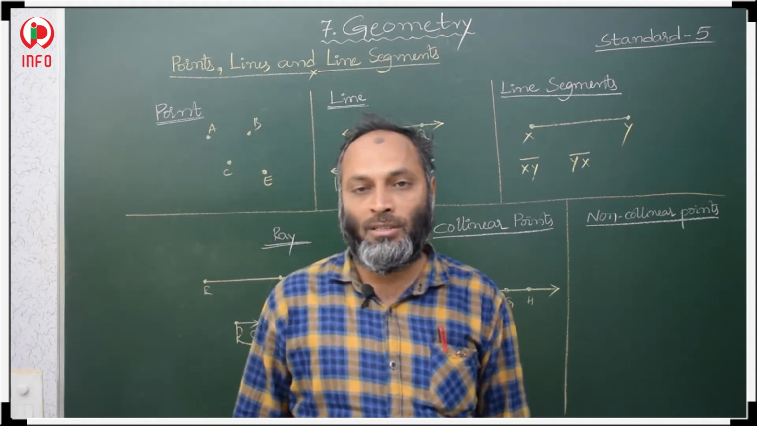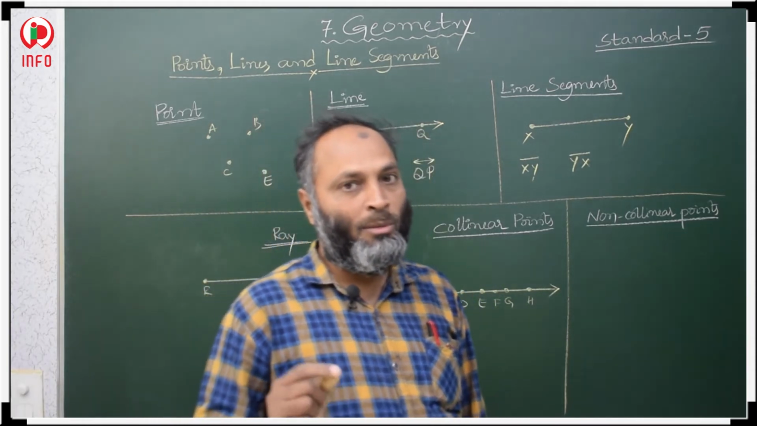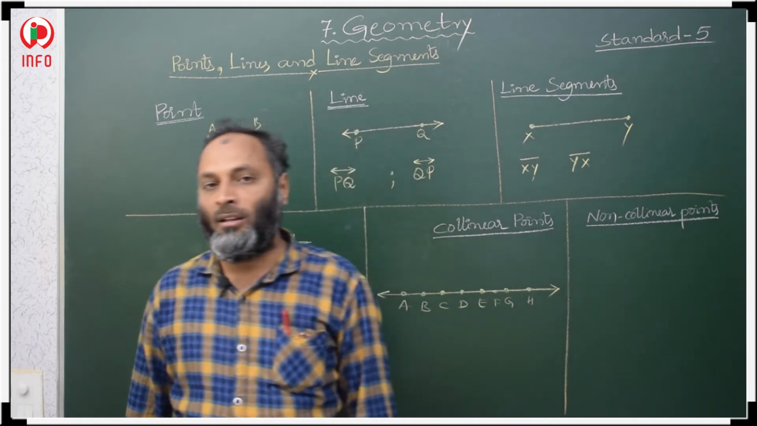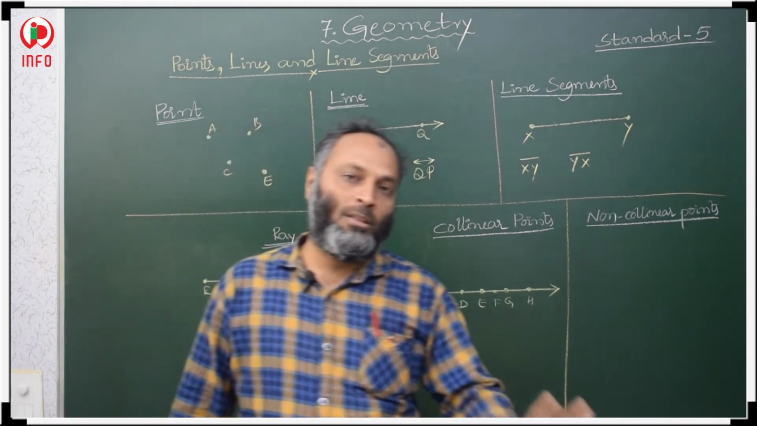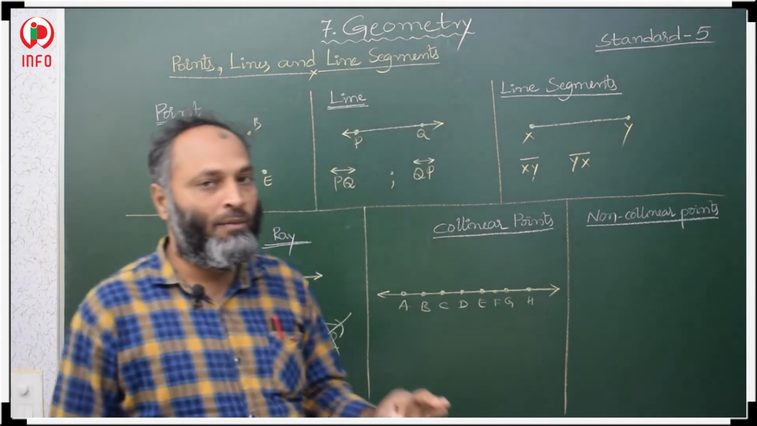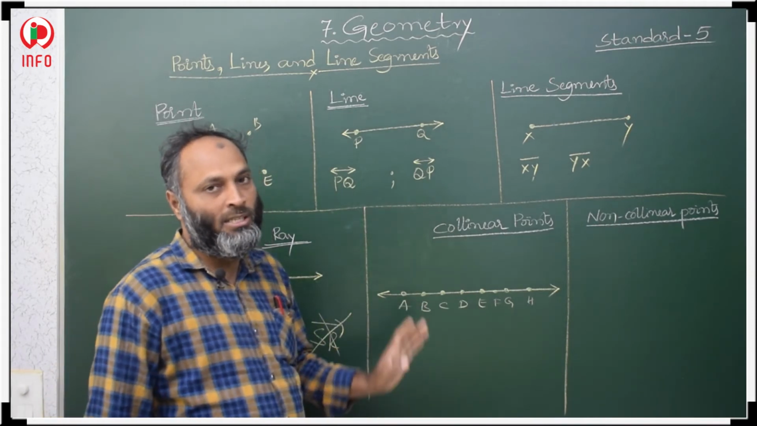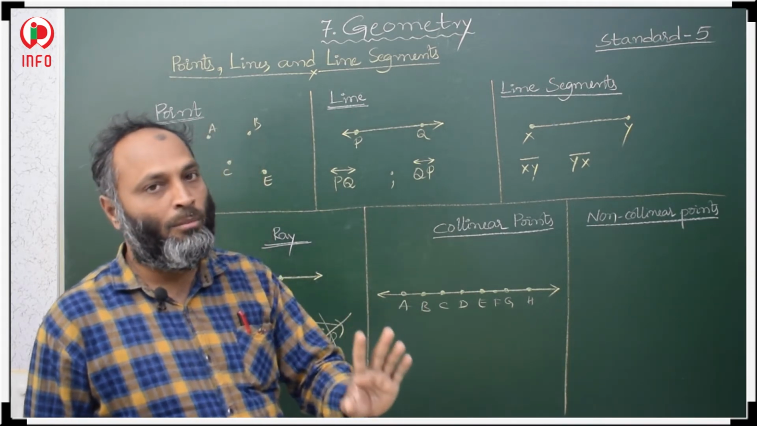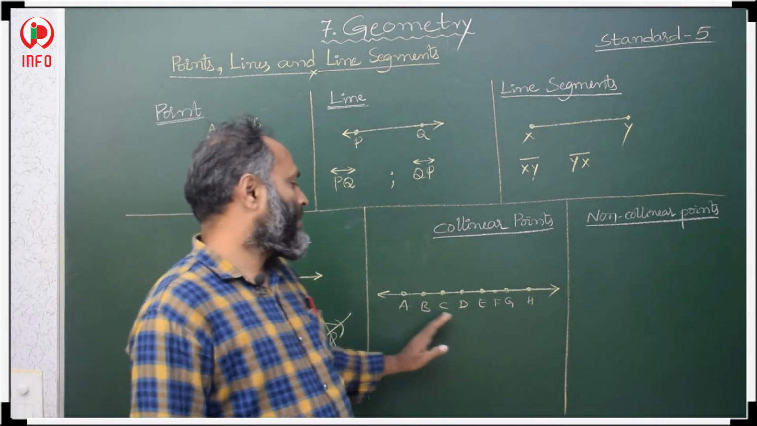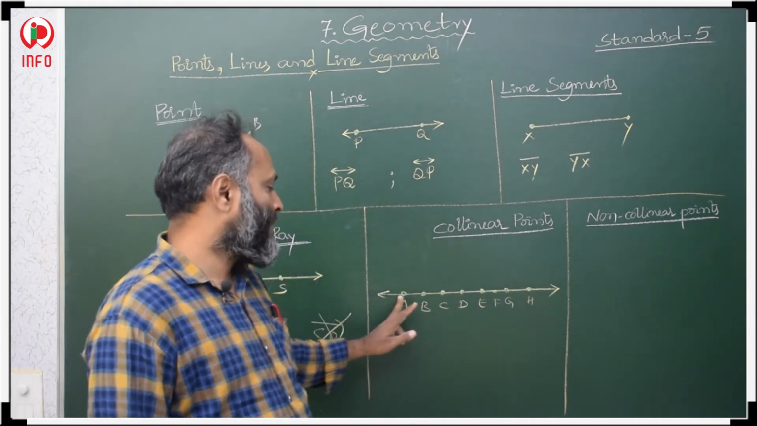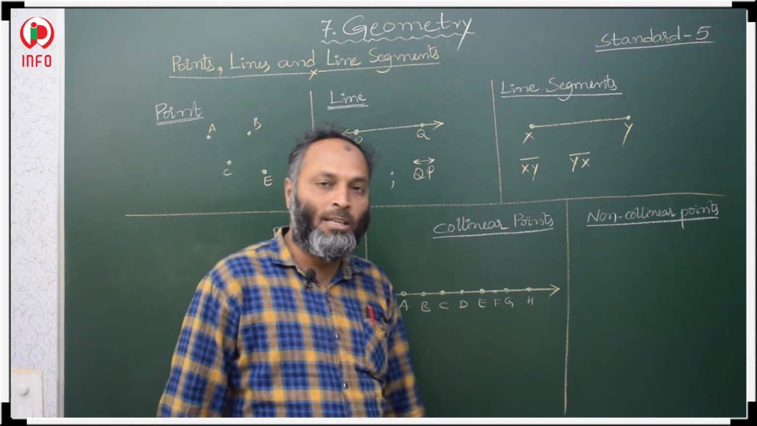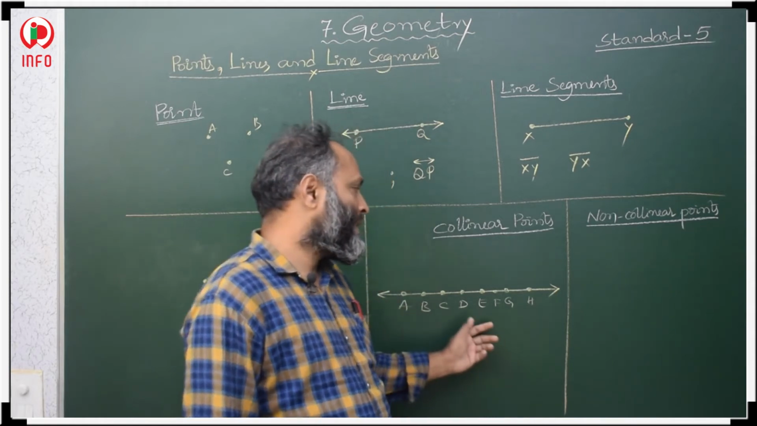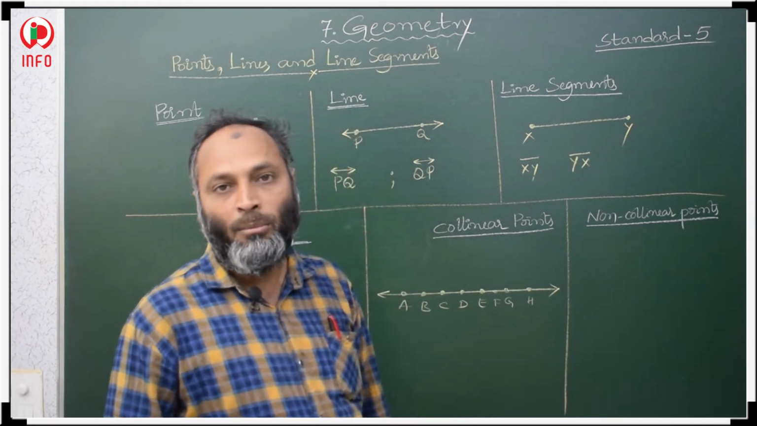Collinear means points should be on the same straight line. Then we can call those points collinear points. Here see, all these points are on the same straight line. So that is why these points are collinear points.